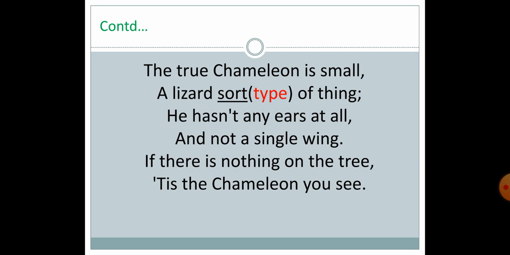Today we have discussed the poem and tried to clear the concept line by line and word by word. If you have doubts, please mention them in the comment box.